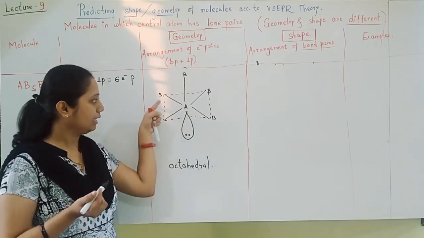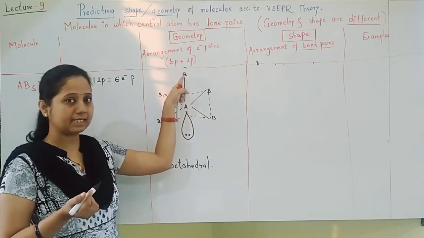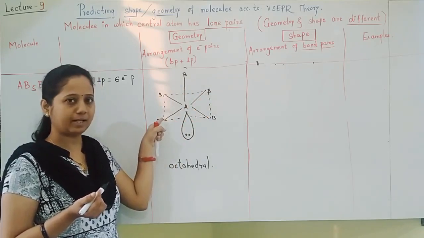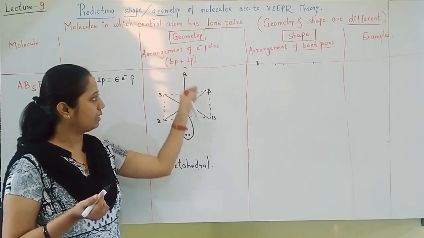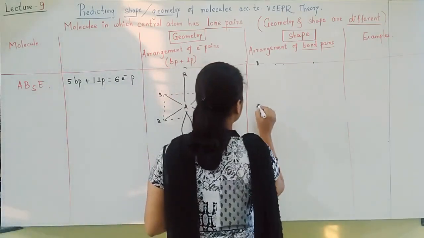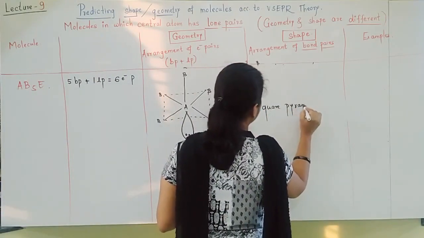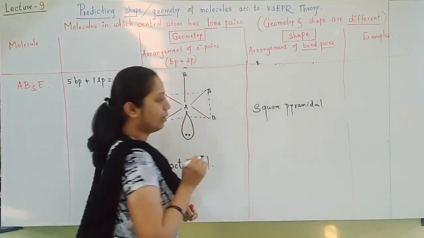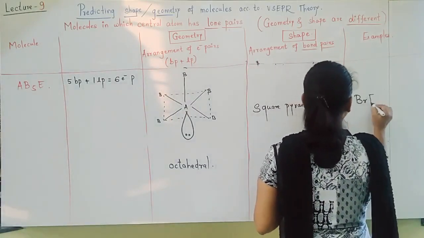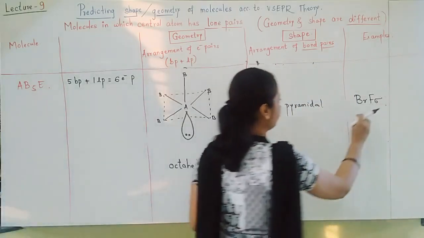In shape you can show only one square and one bond pair upside. These four sides of the square make a pyramid with the upside bond pair, and that's why the shape becomes square pyramidal. An example we can give for this is BrF5.